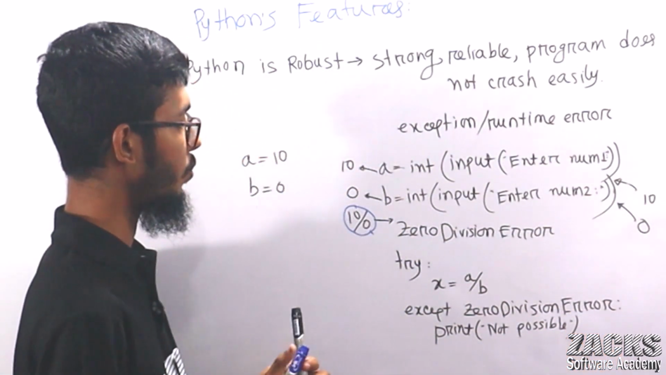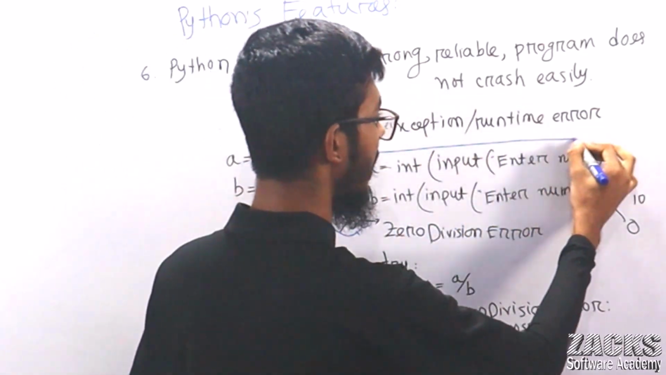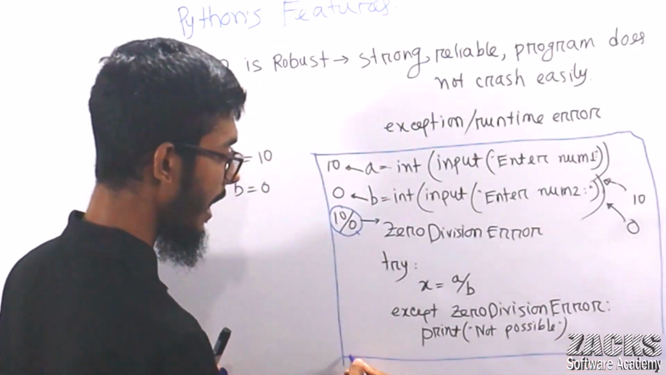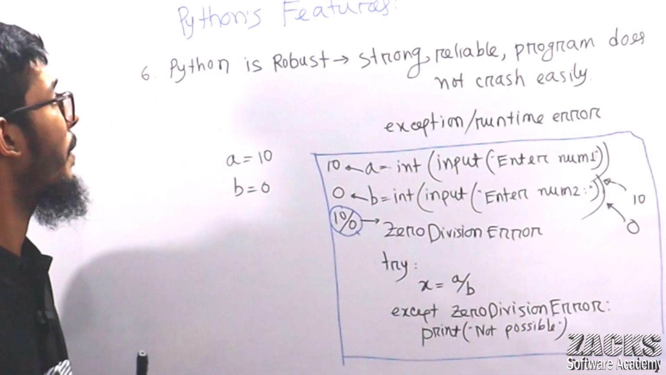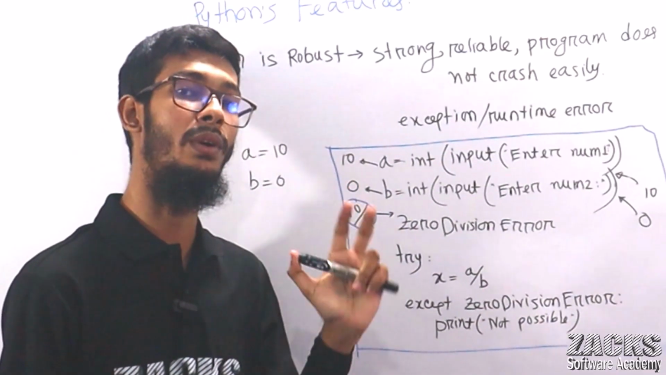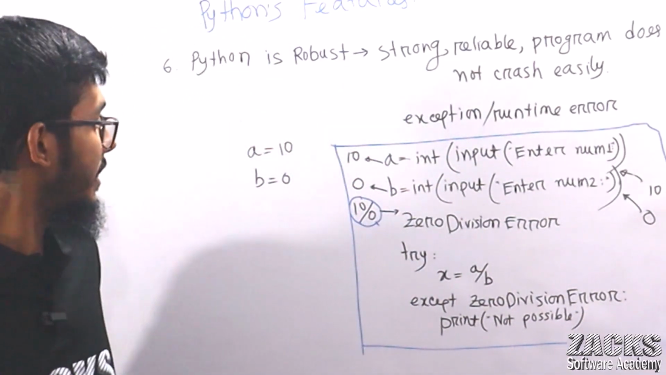Consider this is one program. Sir, I'm not getting this program. No problem, I will discuss in detail how to handle the exception. So why is Python considered a strong or reliable programming language? Why is Python robust? I hope you got this point now. Consider this is your program.